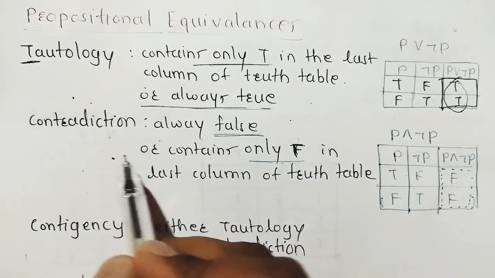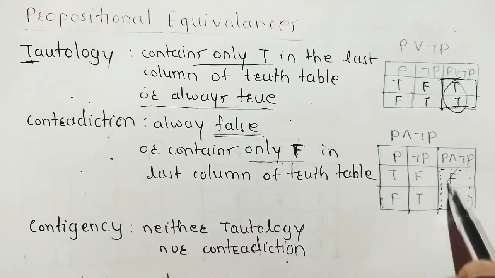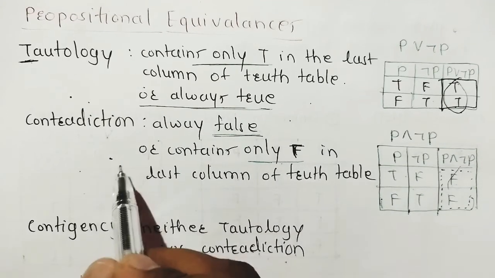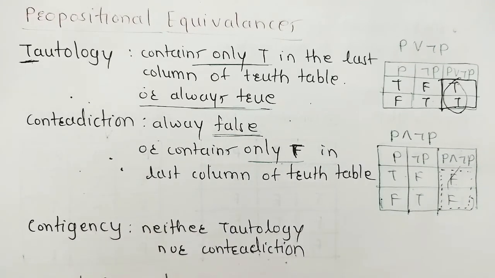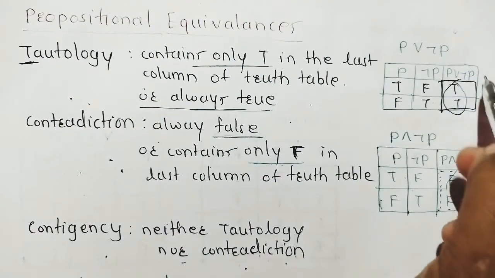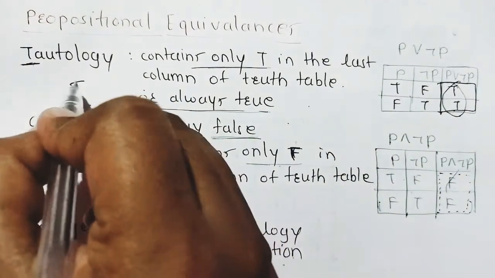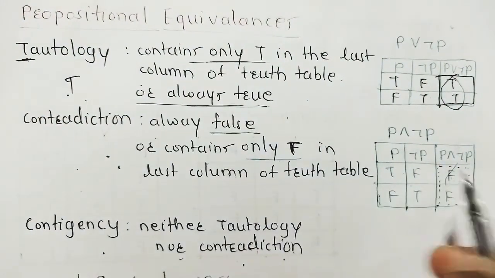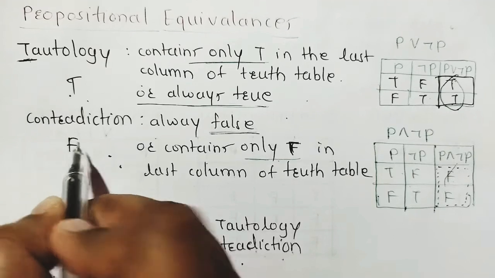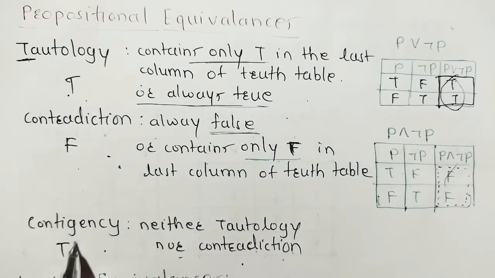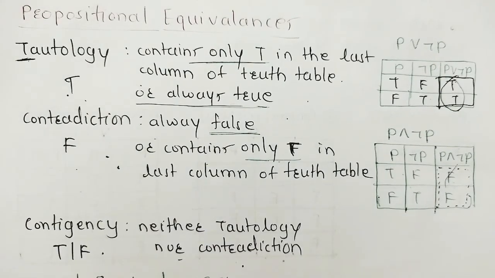Contradiction is just the opposite of this. If the last column contains all false, then it is a contradiction. Contingency means neither tautology nor contradiction. If the last column is all true, then tautology. If the last column is all false, then contradiction. And contingency means a combination of true and false. Very simple. This is propositional equivalences.